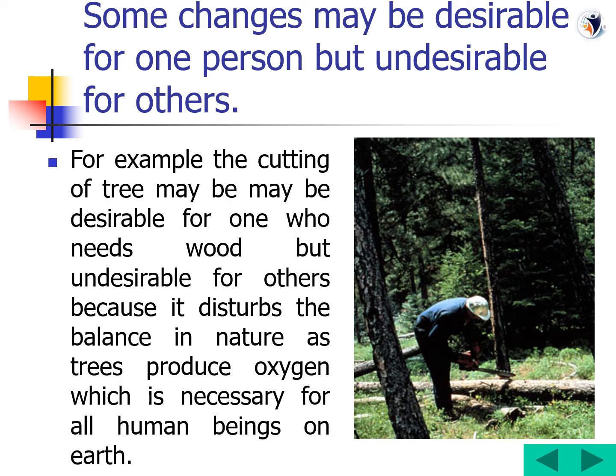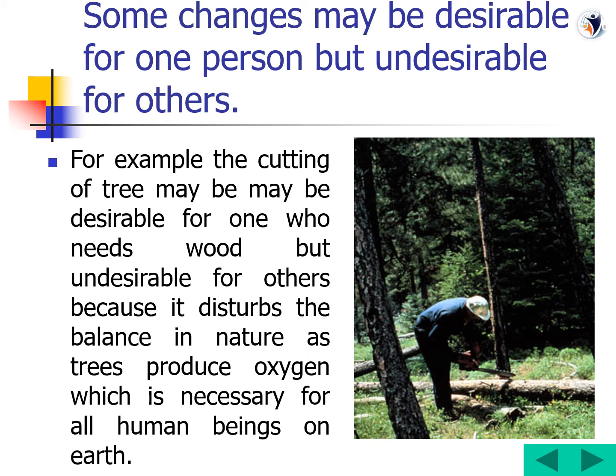The cutting of a tree may be desirable for one who needs wood, but undesirable for others because it disturbs the balance in nature, as trees produce oxygen which is necessary for all human beings on the earth. Of course, this is the fact behind global warming, because the people who live in villages just want the wood for cooking and some other purposes. That's why they are cutting down the trees.